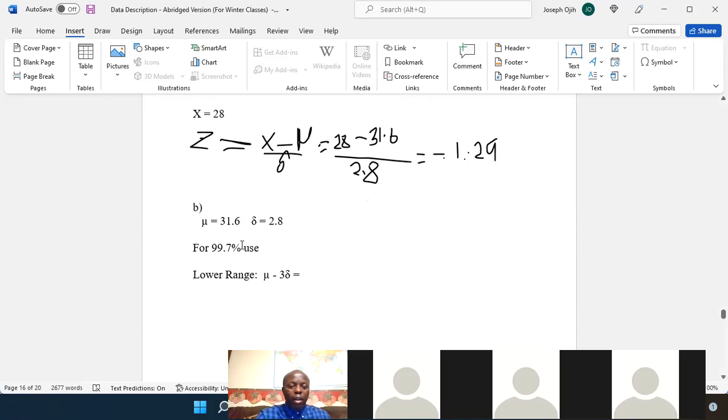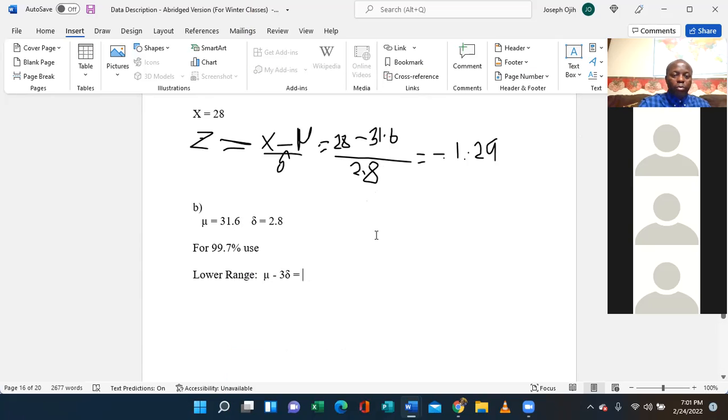Our mean is 31.6. So we have 31.6 minus 3 times the standard deviation. This time we're using 3 because it says 99.7. And our standard deviation is 2.8. If we plug this in, I'm going to write it on paper so we can get the answer from the calculator: 3 times 2.8.